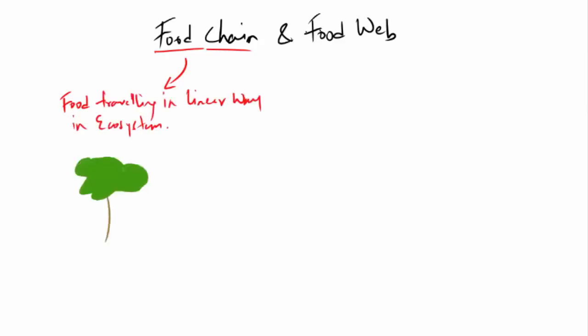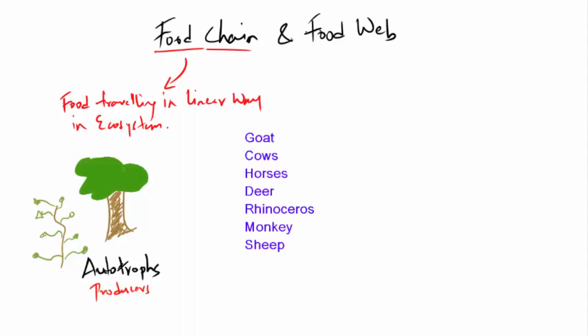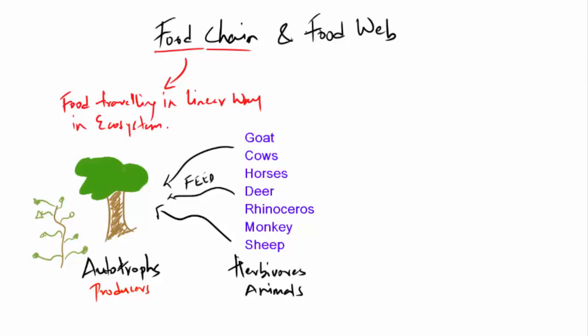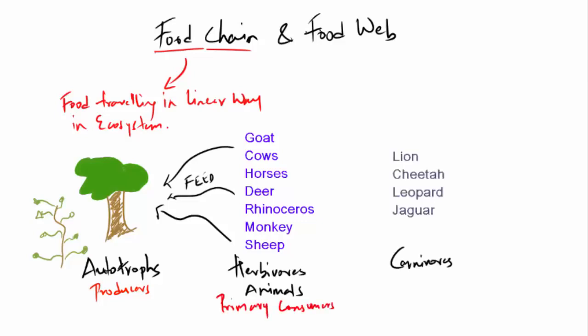Now what I mean by that is, let's say there's a tree. Tree and plants are basically known as autotrophs or producers. Then comes herbivorous animals who feed on plants and trees for energy and food. They are also called as primary consumers. Then comes carnivorous animals who feed on the herbivorous animals for food and energy.